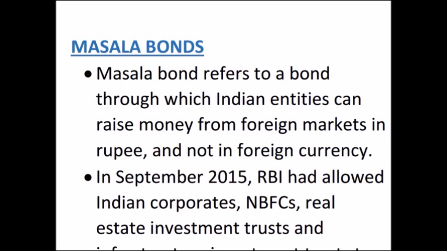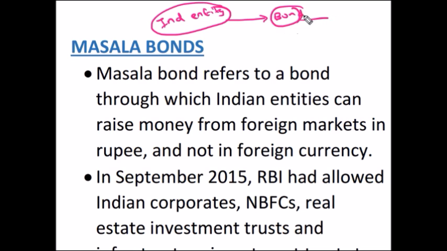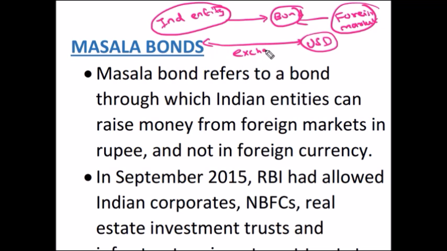Now let's discuss the fourth topic of the day, that is masala bond. Whenever an Indian company or entity wants to raise capital from the foreign market, they issue bonds or other instruments. They can borrow money from the foreign market. They borrow money in the form of US dollars in most cases. The problem with borrowing in foreign currency is that it is subject to exchange rate volatility.